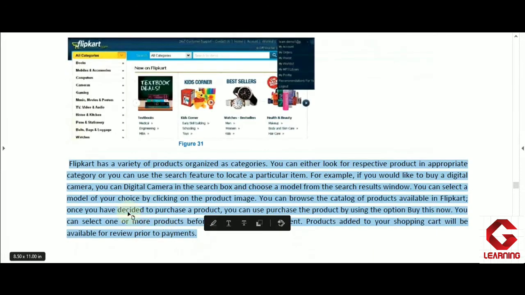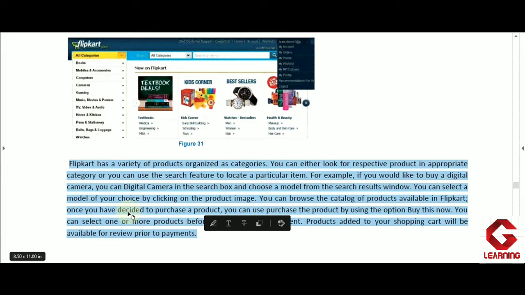Now as we complete the sign in process, after sign up we will get one window, and a screenshot of that window here is given in figure 31, and here actually they are going to purchase one digital camera. So as you can see in the left hand side of figure 31, all categories option is available, and when we are clicking on this all categories drop down arrow, we are getting various categories. Those are available here in Flipkart online shopping store.